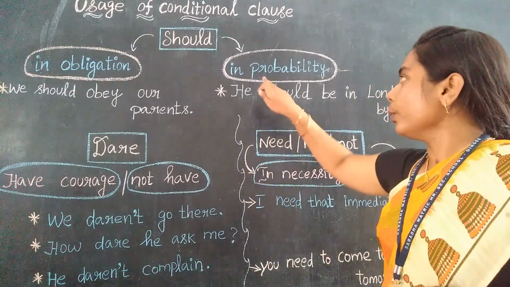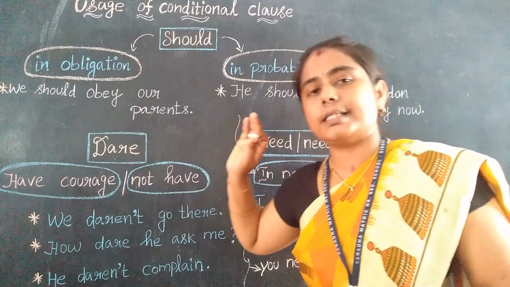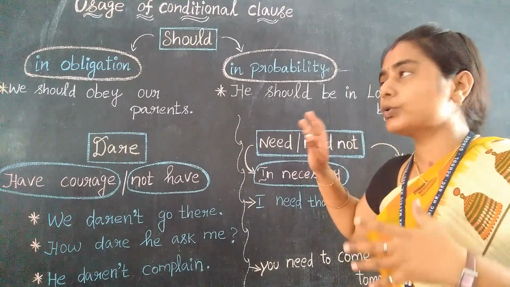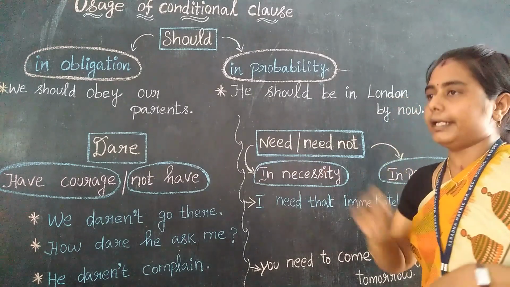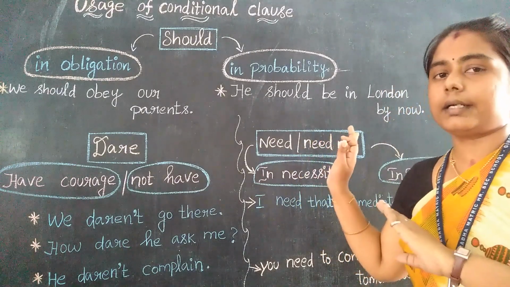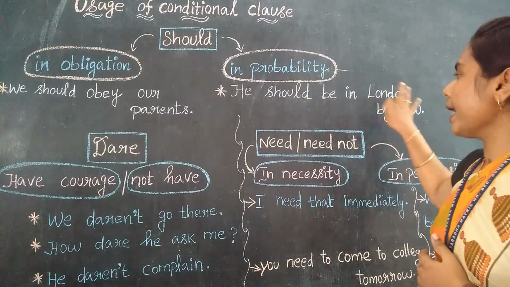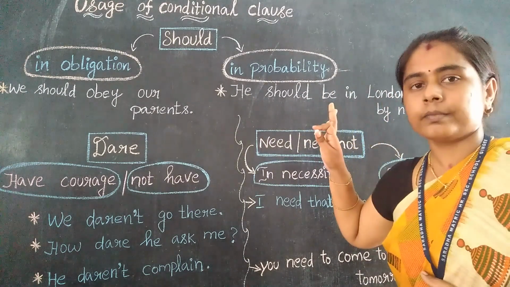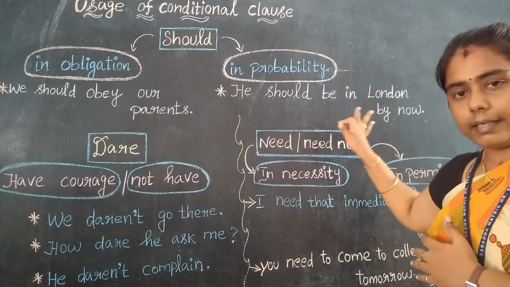While coming to probability, probability means possibility. In some possibilities, in some chances, we use it. Here: he should be in London by now. This is not an order. While saying the sentence you can identify that. He should be in London, whatever the place may be.